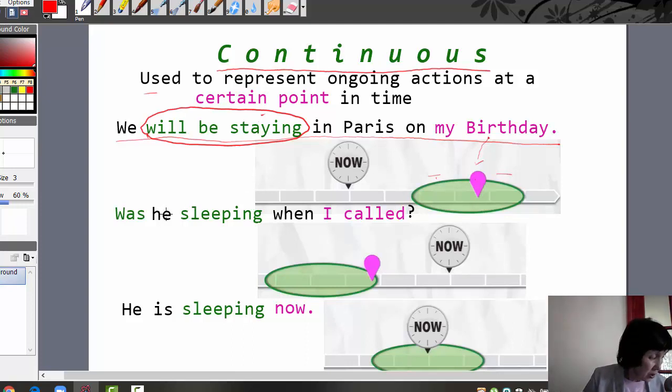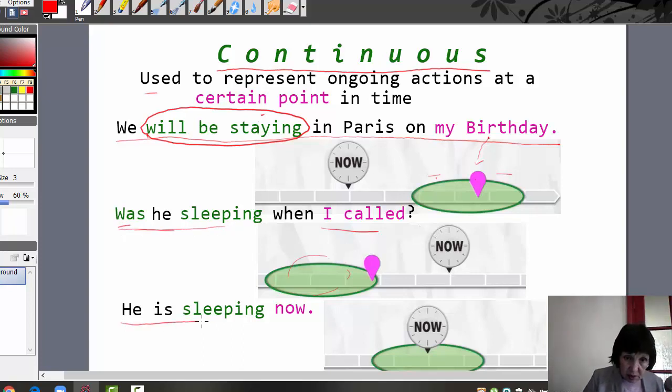Continuous, for example, here: was he sleeping when I called? This is in the past. The question, you see, is in the past, when I called. Was he sleeping? Continuous sentences are used to describe a continuous action that can be interrupted by another action. Interrupt: when I called, and was he sleeping?